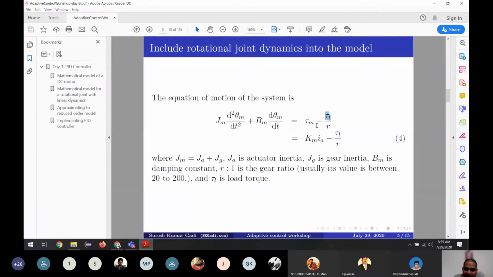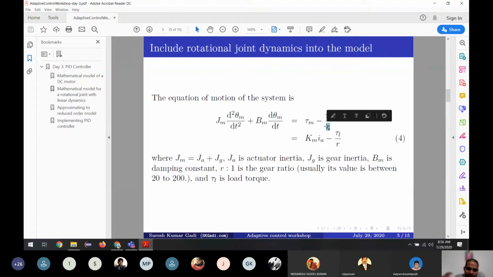Okay, so this is the torque of the motor, and this is the load torque. In this case, the load is the robot we are connecting to the electric motor. So the torque is divided by R. R is the gear ratio. If you connect a gear, the gear ratio plays a crucial role in torque.